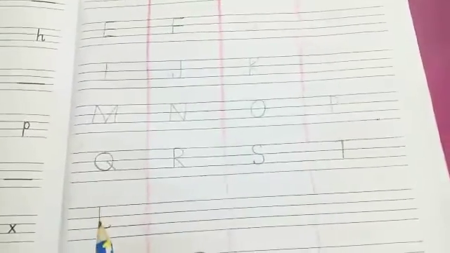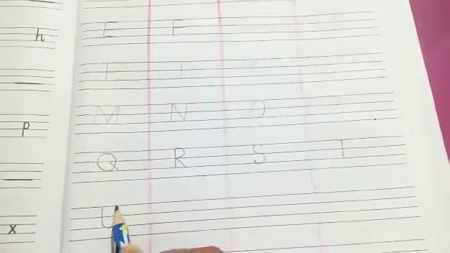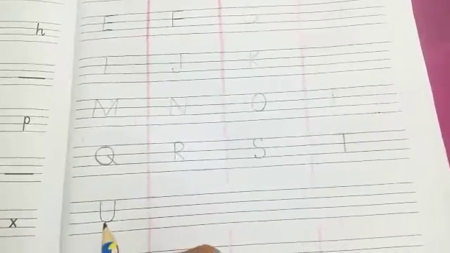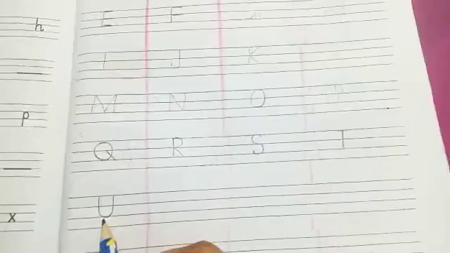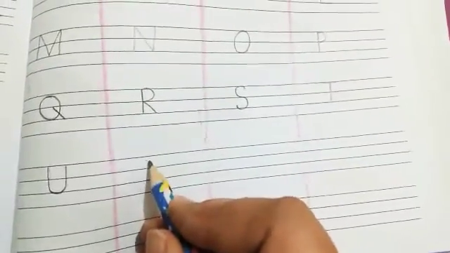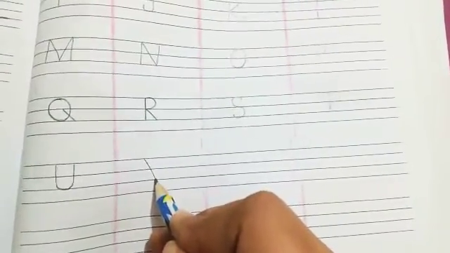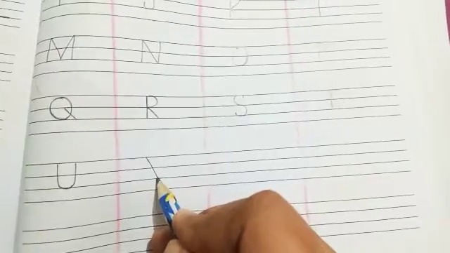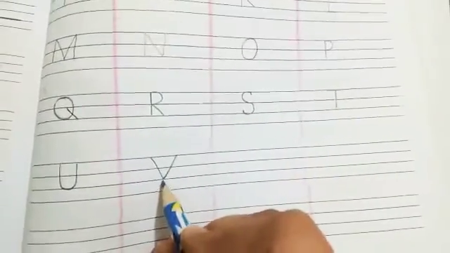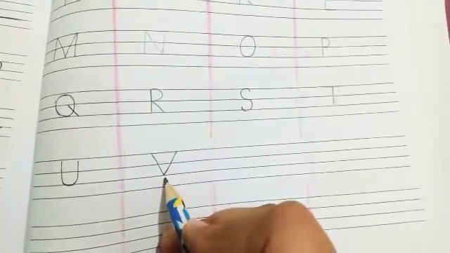The standing line, turn and go up. U. U-turn. The sound of U is A and U. What comes after U? V. The sound of V is V. One slanting line, come down, go up, two slanting line. V, like a victory. The sound of V is V.